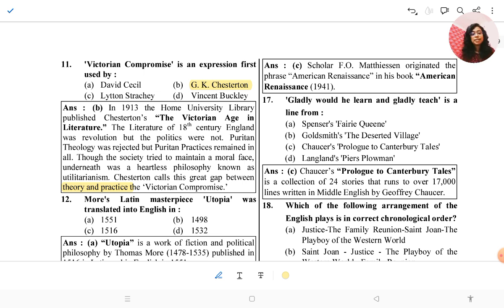So you can see the explanation, and it is very well given, right? So the Victorian Age in Literature. Chesterton used the term Victorian compromise because he saw the gaps between theory and practice.